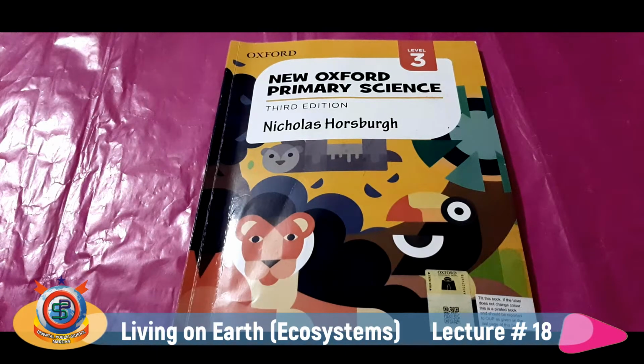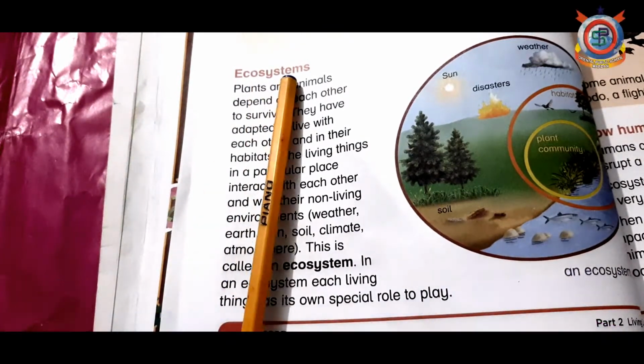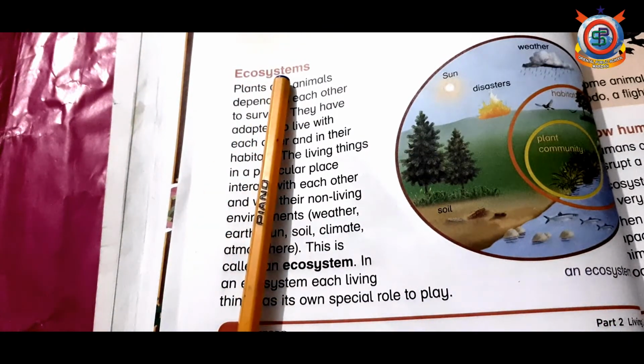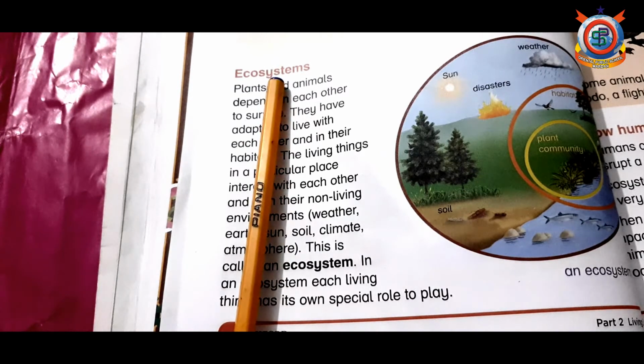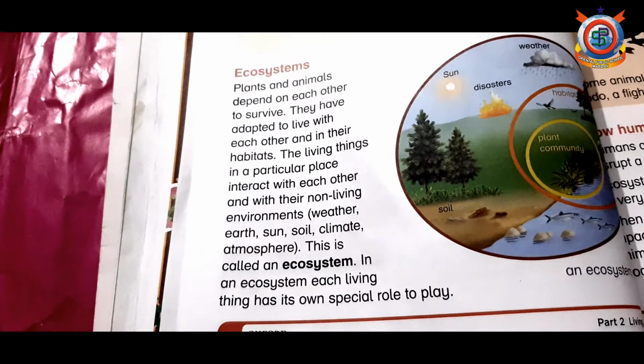Open your book page 30. Today our topic is ecosystems. First I will tell you what is an ecosystem. The place where living things interact with each other and with their non-living environment is called an ecosystem. Now start reading.